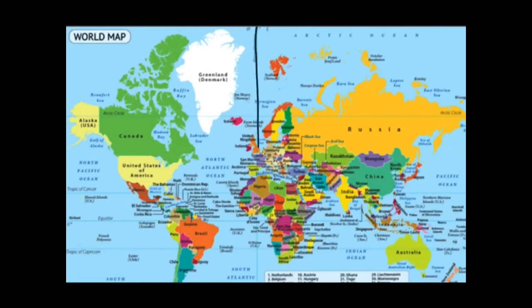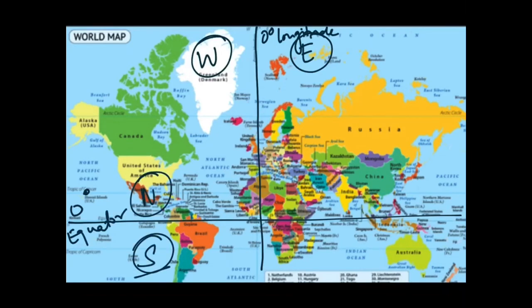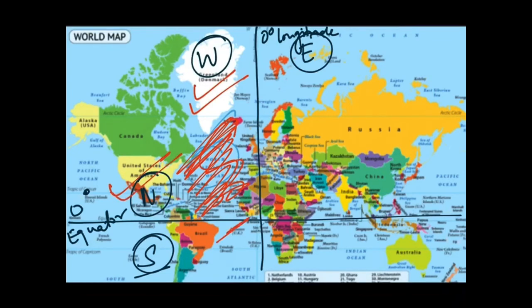See guys, this is the map. As you can see, this is the prime meridian, right? So this is the eastern hemisphere and this is the western hemisphere. This is 0 degree longitude. And this is the 0 degree equator, right? It means this is the northern hemisphere and this is the southern hemisphere. This is the Atlantic Ocean, right? That means it is in the Western Hemisphere, also in the Northern Hemisphere, and you can see this part is in the Southern Hemisphere. And this small part, guys, is in the Eastern Hemisphere, right? So the Atlantic Ocean lies in all the 4 hemispheres.